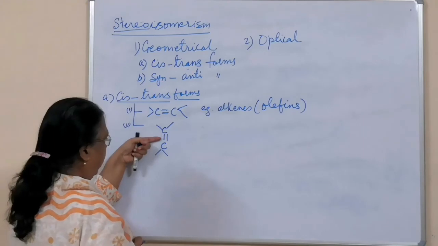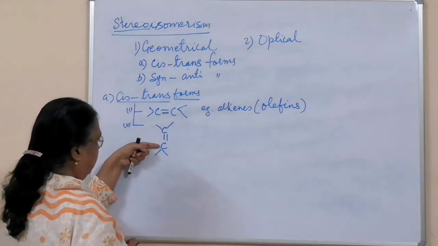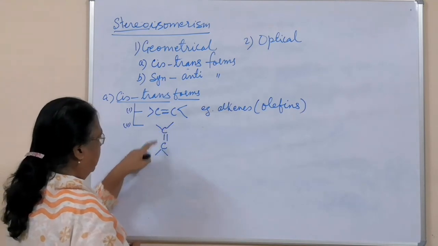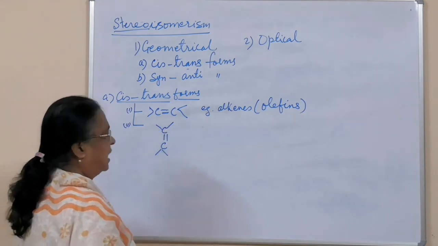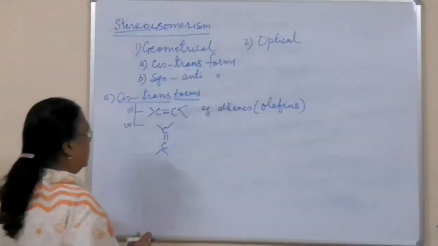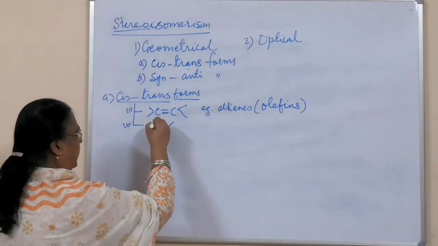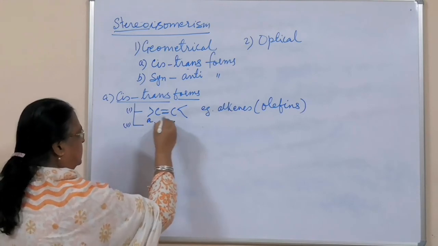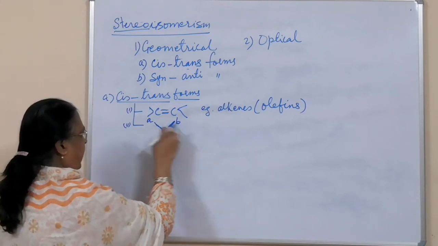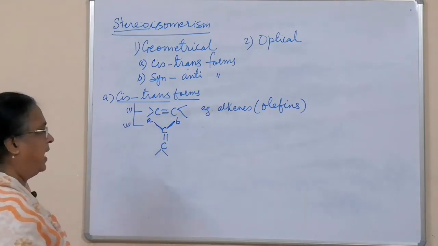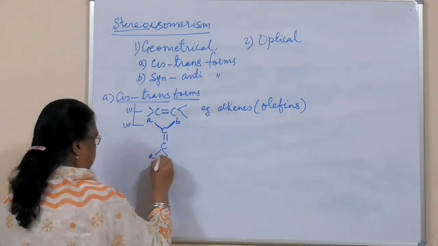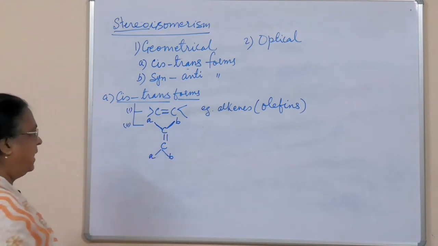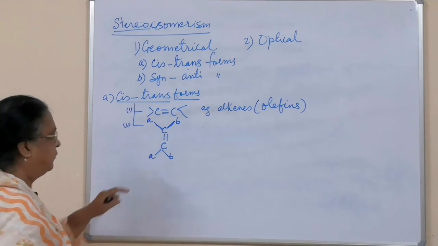Out of 4, 2 have been satisfied with the double bond, so the remaining 2 valencies of this carbon and the remaining 2 valencies of the other carbon, you have to see next. The remaining valencies of the olefinic carbons must be satisfied by 2 different atoms or groups of atoms. These atoms or groups must be different.